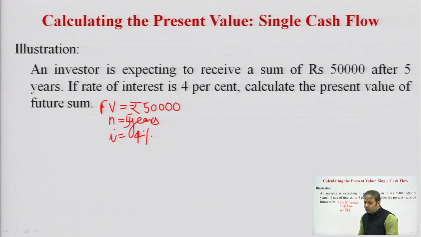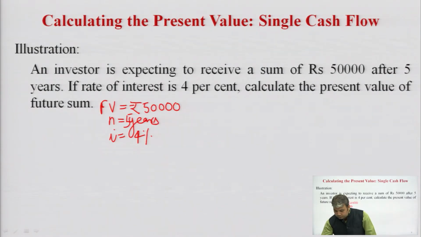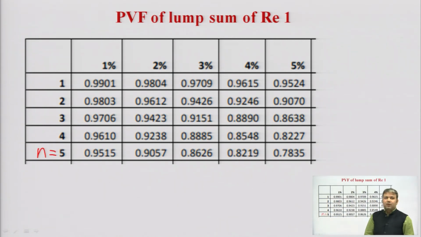So, what I have to do is find out the present value factor for n is equal to 5 and I is equal to 4. Let us go to our table. N is equal to 5, this one.